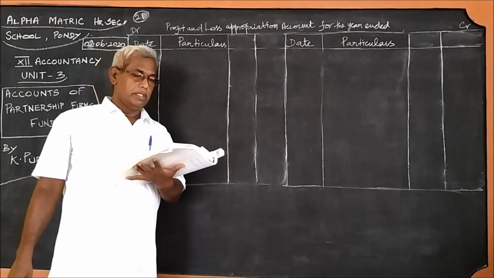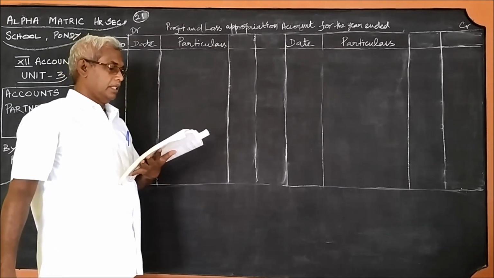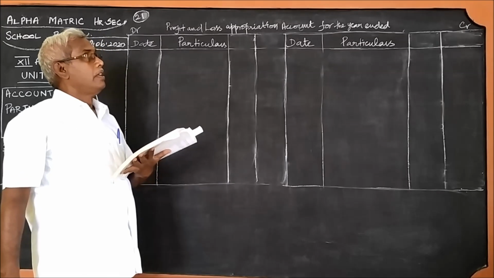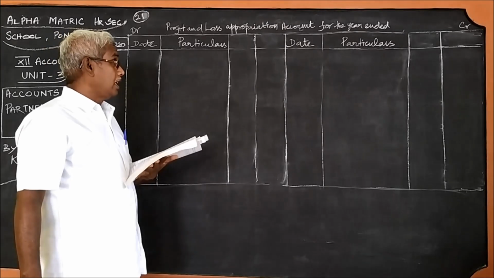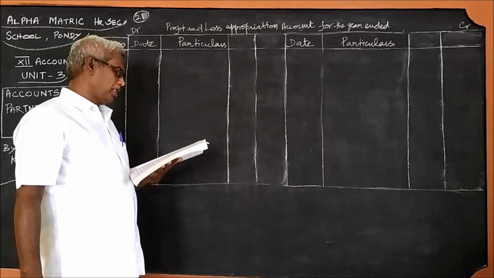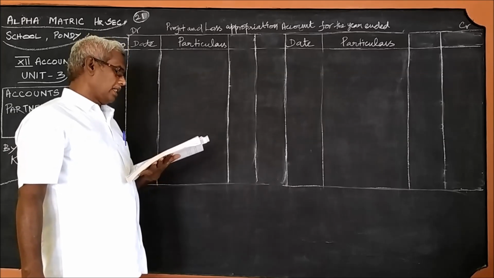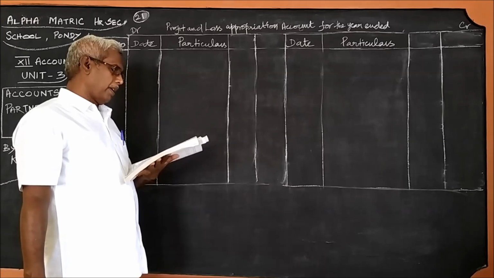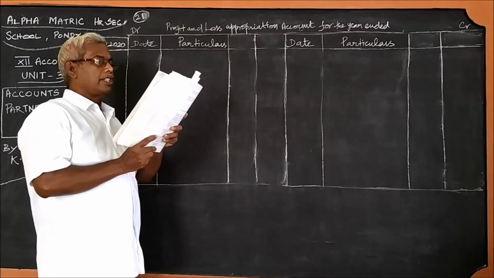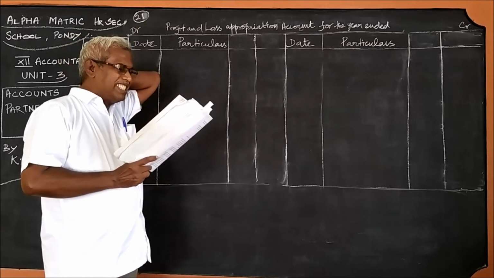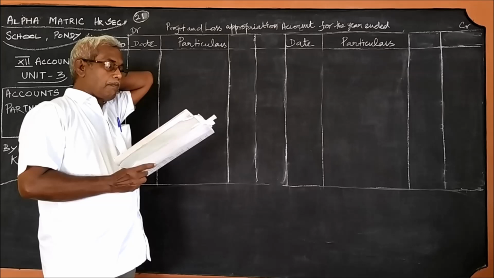This is the important point given. There are three items given. I told you this, we should write the profit and loss appropriation account. What we must do is give necessary journal entries and prepare the profit and loss appropriation account as on 31st December 2018. Assume that the capitals are fluctuating.